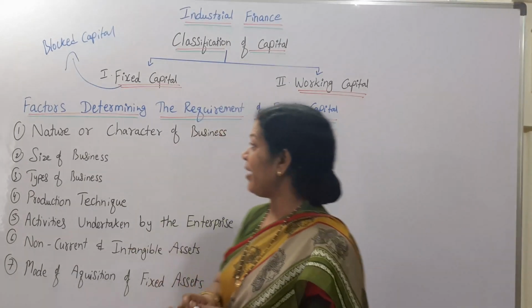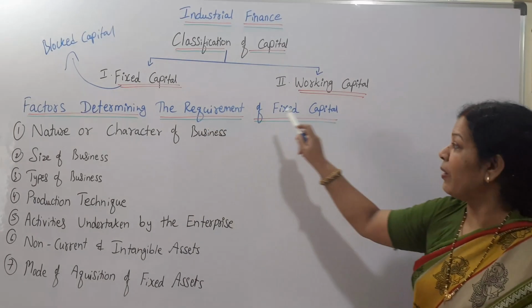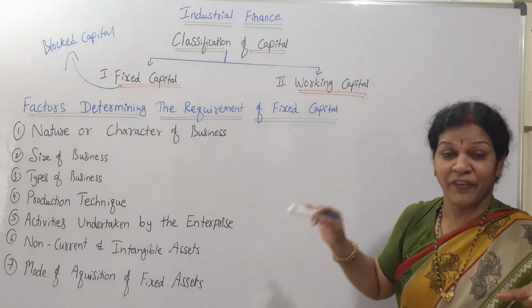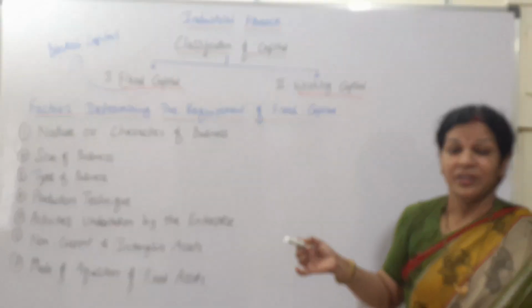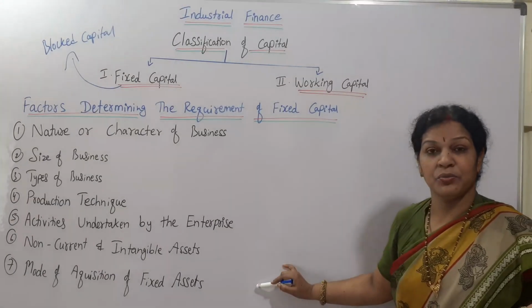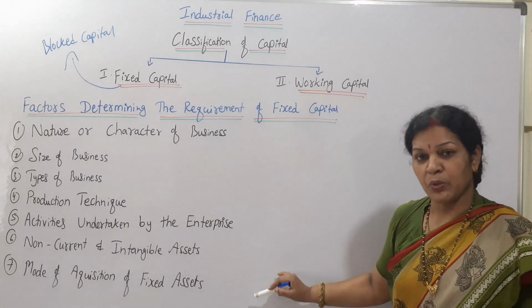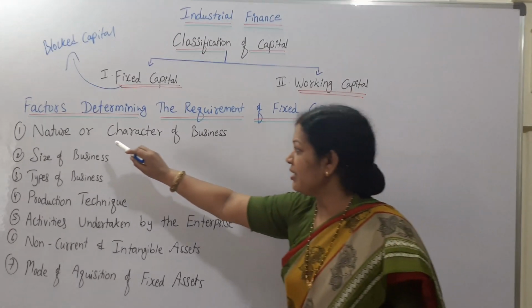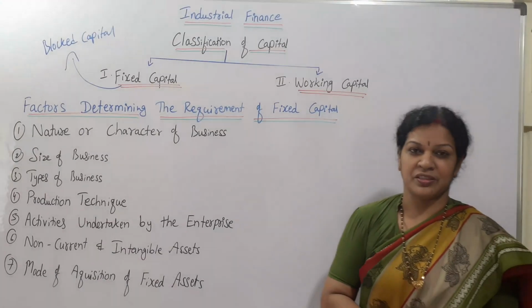Now what are the factors determining the requirement of fixed capital? These are the main factors. The first thing is the nature or character of the business.